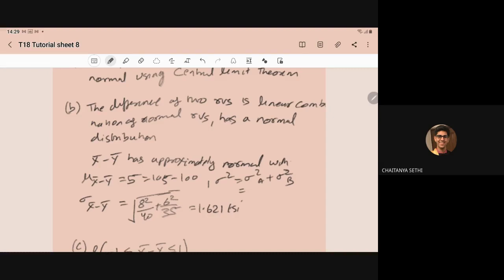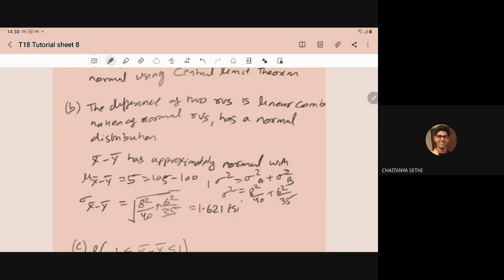So the variance will become sigma square upon n, whatever the sample size, plus sigma square upon the sample size, that is 35.